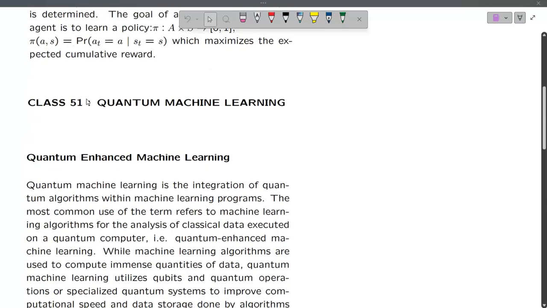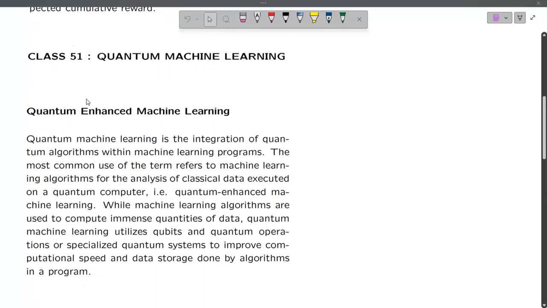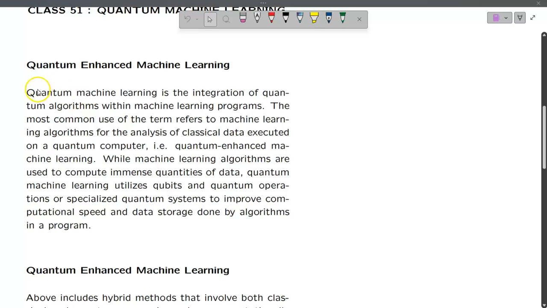Next I am going to class 51, quantum machine learning. Quantum machine learning is an integration of quantum algorithms with machine learning programs. The most common use of the term refers to machine learning algorithms for the analysis of classical data executed on a quantum computer. That is quantum enhanced machine learning in a quantum computer.